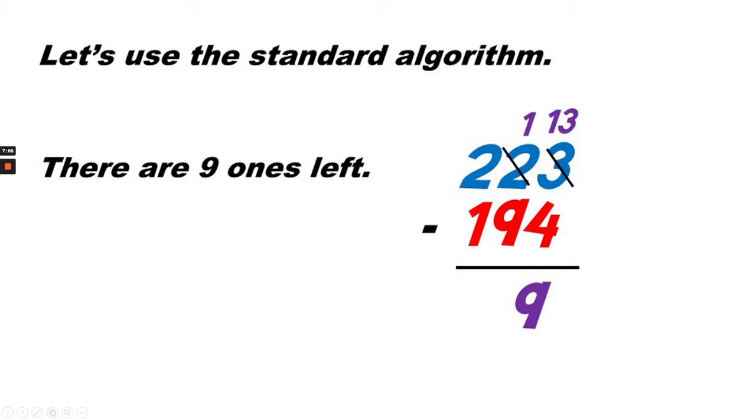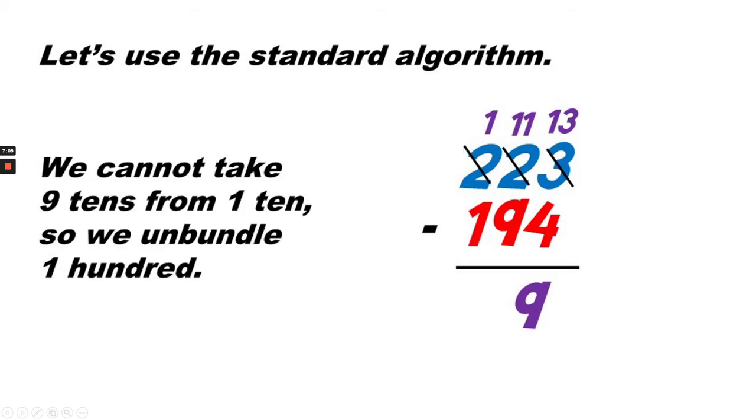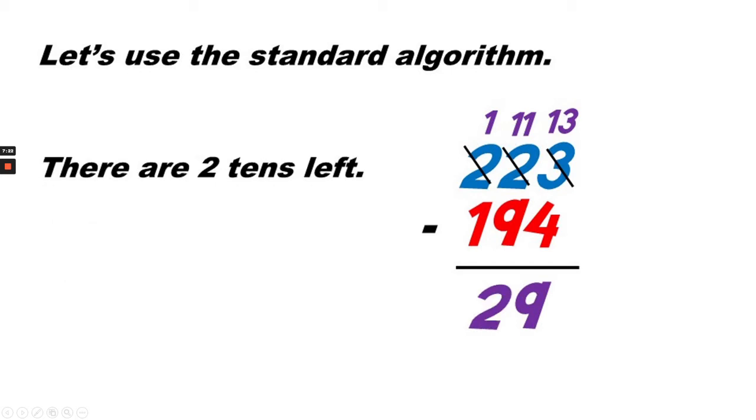Next, we move to the tens column. We can't subtract 9 from 1, can we? So we need to unbundle one of the hundreds and add 10 tens to the 1 ten that we had left for 11 tens minus 9 tens. Now we have 2 tens down here.